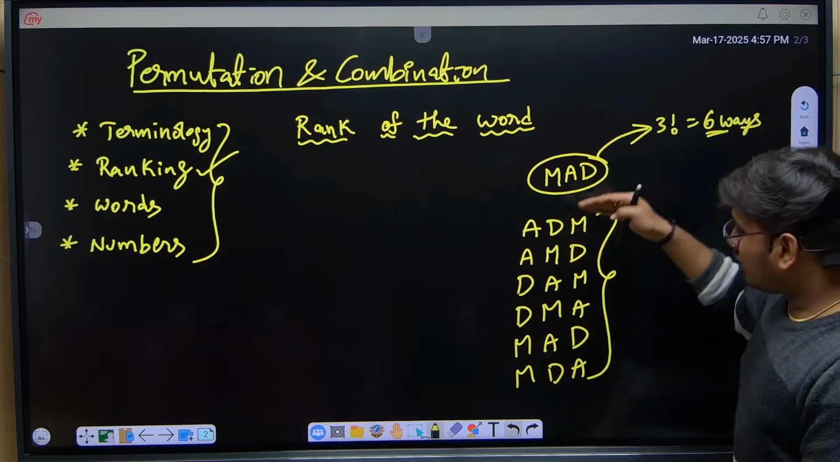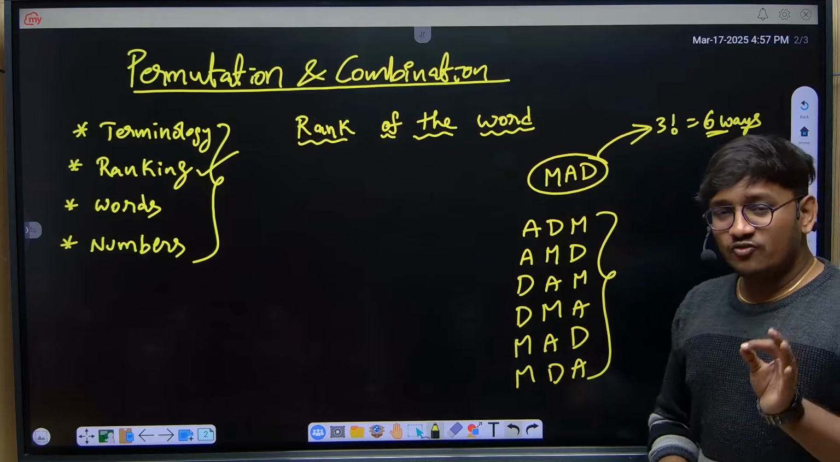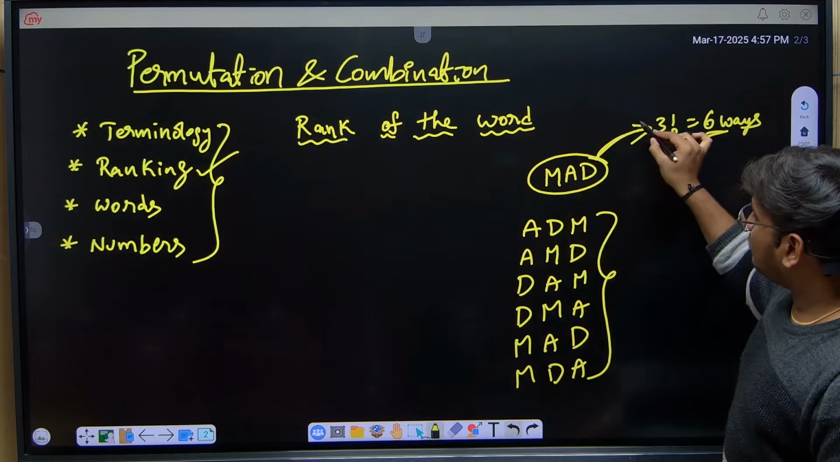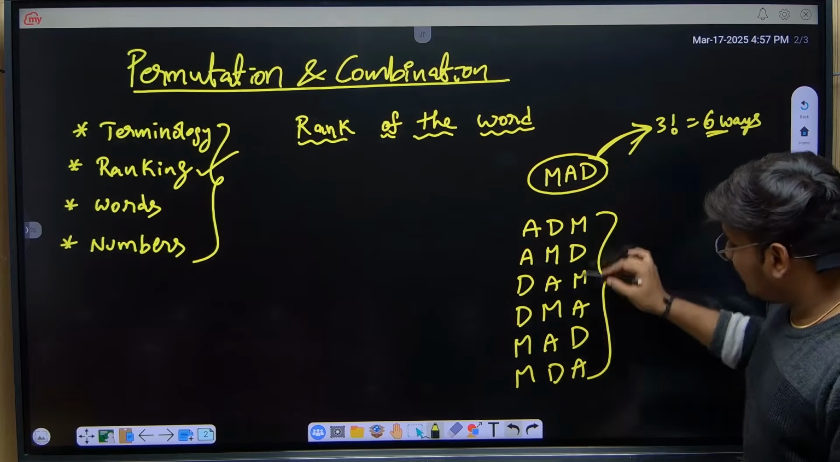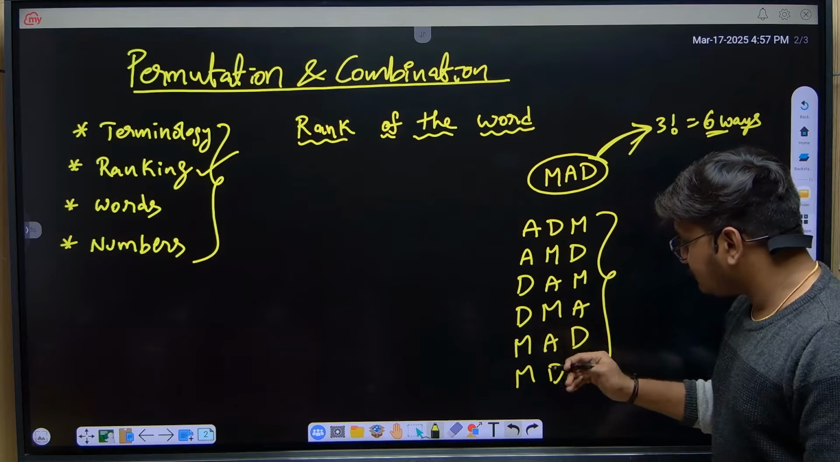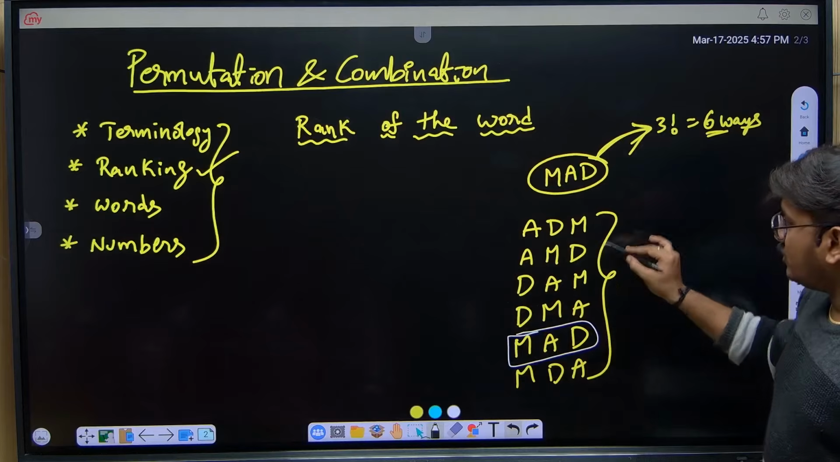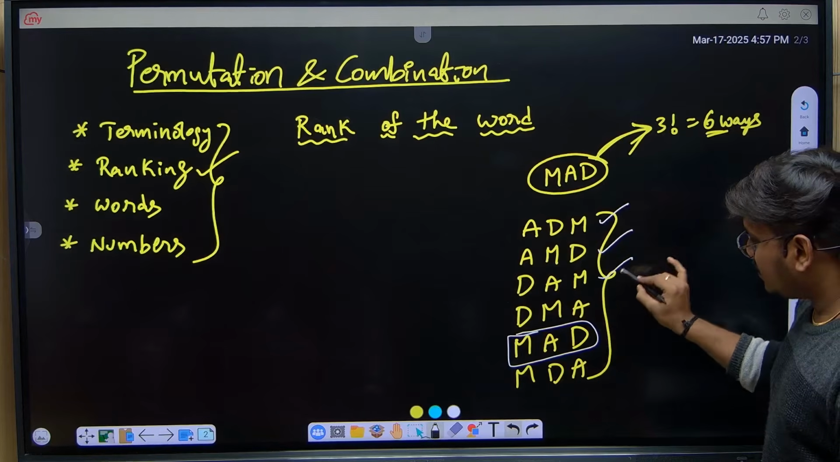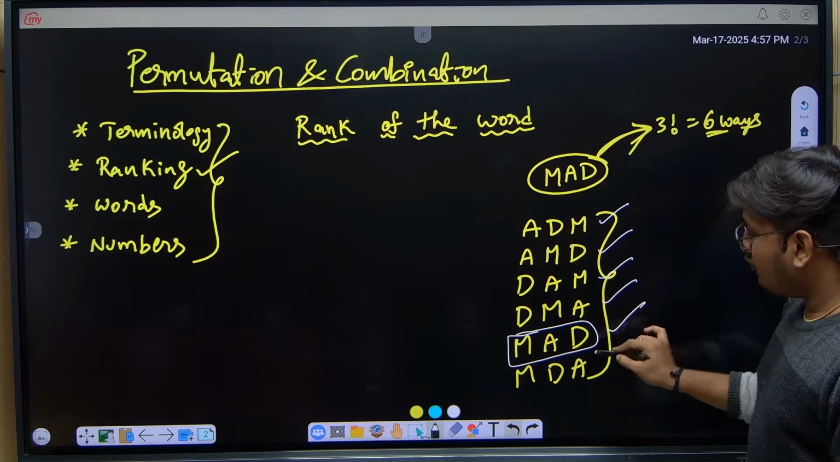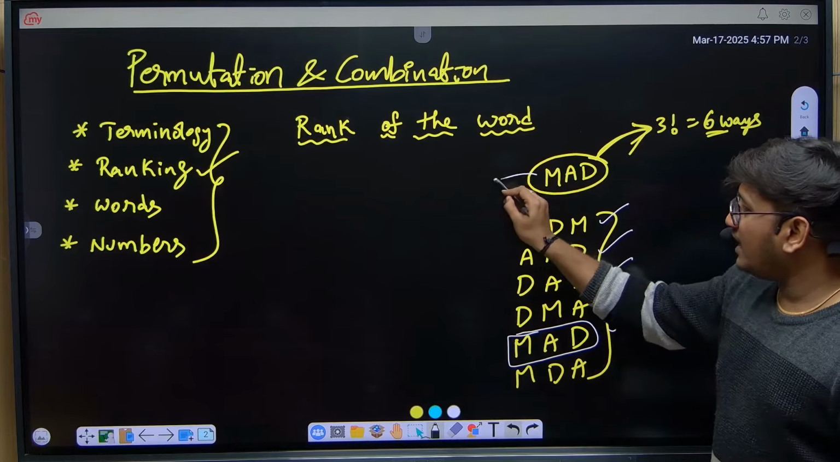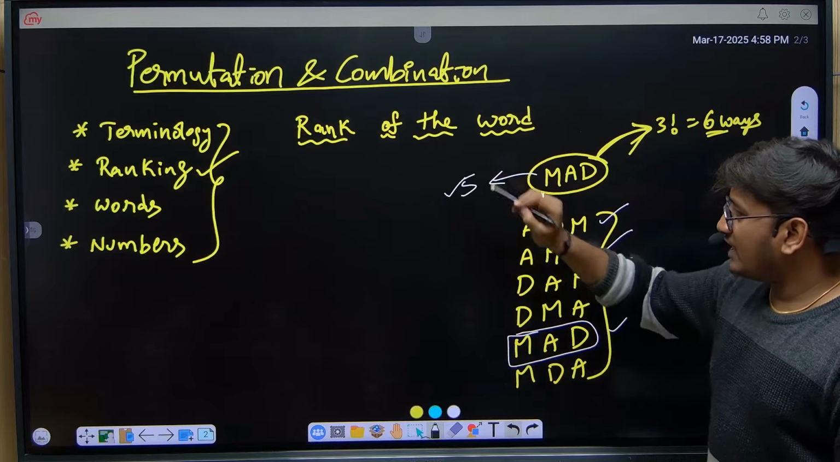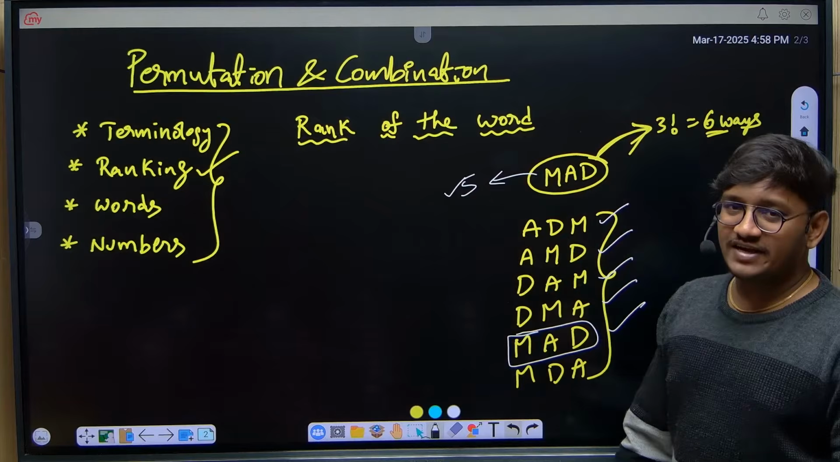Now, out of all the shufflings, what they are asking is the rank of the word MAD. So where is the word MAD? Here, this is the first place, second, third, fourth, fifth. So the rank of the word MAD is 5. That is the meaning of finding rank.